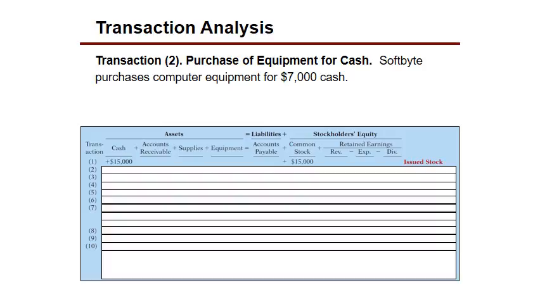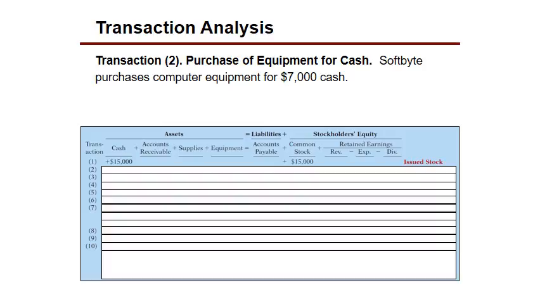What do you think, sir? What's that going to do to the cash if you sit there and you spend cash? It's going to decrease the cash, right? Okay, so our assets are going to go down, which means that what? Either we're going to have another asset go up, or we're going to have a liability go up, or our stockholders' equity is going to have to what? Our liabilities are going to have to come down, or our stockholders' equity is going to have to come down. One of those, which is it?